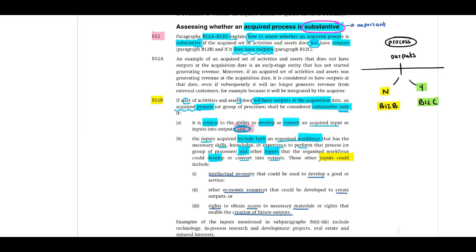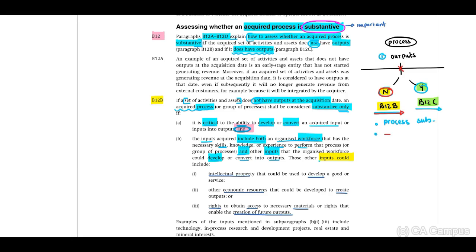Okay, so when you refer to B12, guys, you will remember that we have identified that we need to look at outputs at acquisition date. We need to identify if there's any revenue at acquisition date. If this is no, we need to apply B12B. If this is yes, we need to apply B12C to identify if the process is substantive. They've indicated to us that at acquisition date, there is no revenue. Therefore, we need to apply B12B.